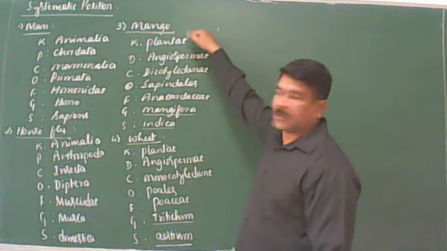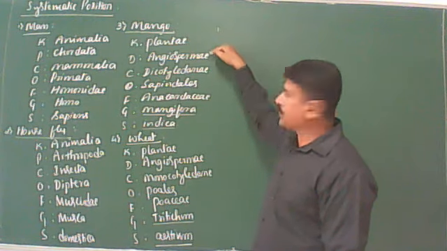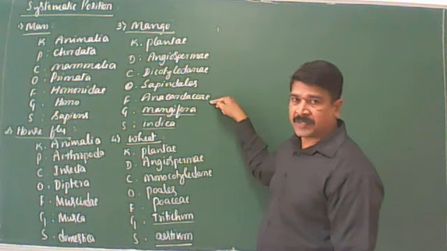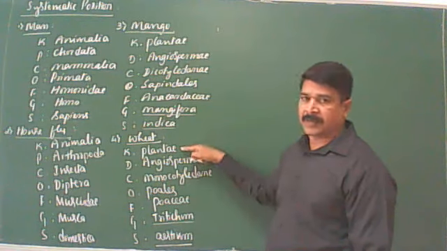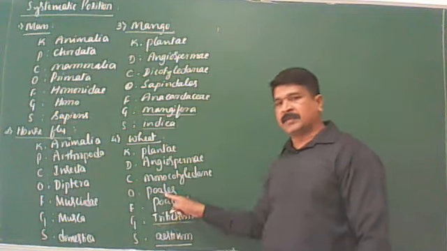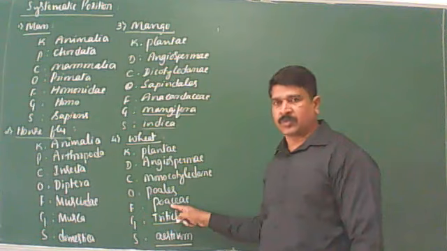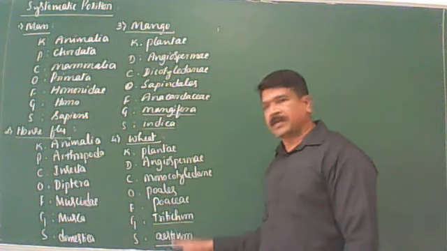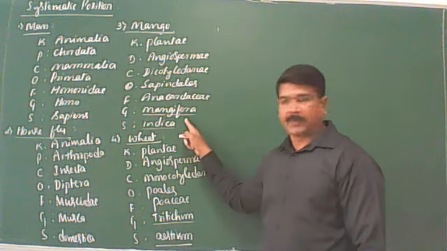Mango: Kingdom Plantae, Division Angiospermae, Class Dicotyledonae, Order Sapindales, Family Anacardiaceae, Genus Mangifera, Species Indica. Wheat: Kingdom Plantae, Division Angiospermae, Class Monocotyledonae, Order Poales, Family Poaceae, also called Gramineae, the grass family. You remember this. Then Genus Triticum, Species Aestivum. Triticum aestivum is the botanical name of the wheat. Mangifera indica is the botanical name of the mango.